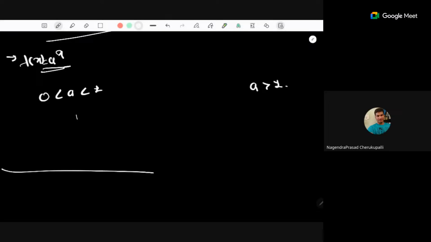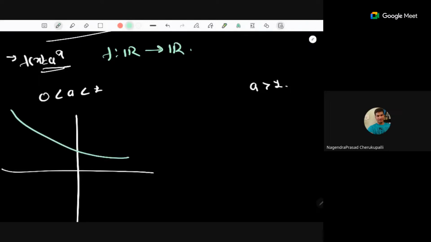So let's talk about the exponential function, e to the power x. Suppose I have the function f(x) equals a to the power x, in both cases: when a is between 0 and 1, and when a is strictly greater than 1. Suppose f is a function from real numbers to real numbers. This is the graph for this one, and this is the graph for this one.